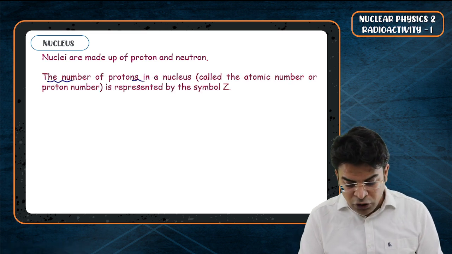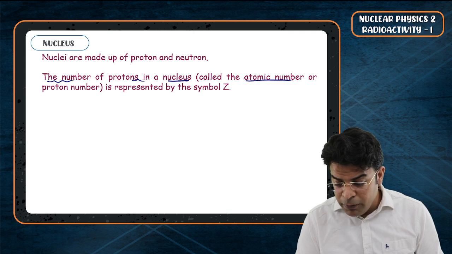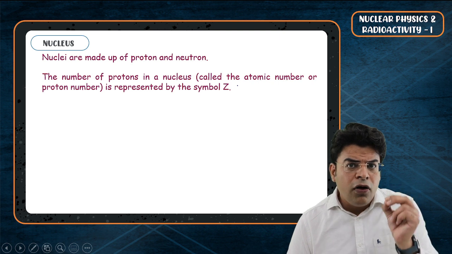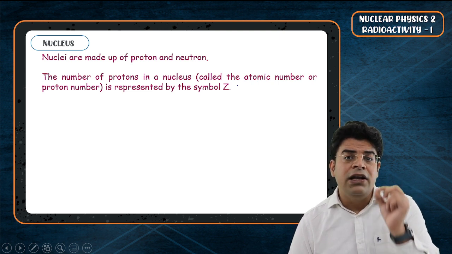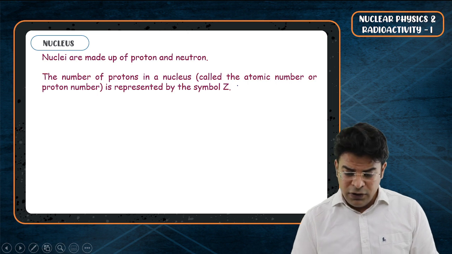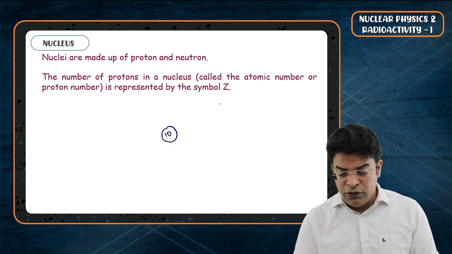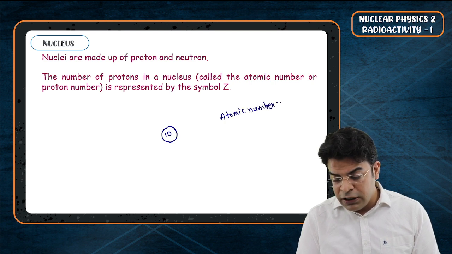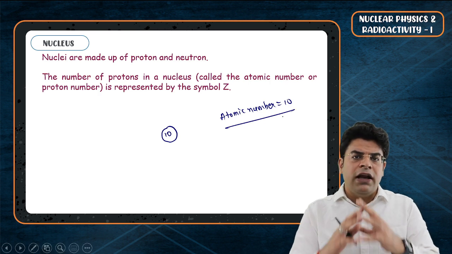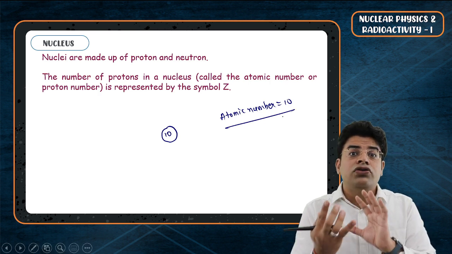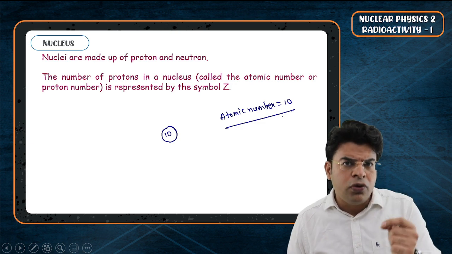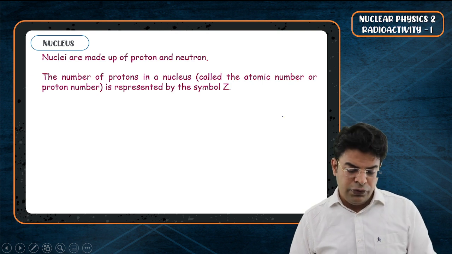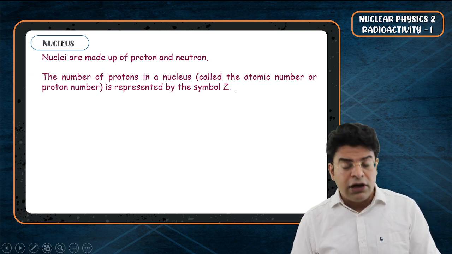The number of protons in a nucleus, called the atomic number or proton number, is represented by the symbol Z. So the number of protons in the nucleus decides the nature of the atom. If the number of protons in the nucleus is 10, you will say that the atomic number is 10. And if the atomic number is 10, it means that the number of electrons revolving around this nucleus also has to be 10. So the number of protons in the nucleus determines the characteristic of the atom as well as the nucleus. And the symbol we use to represent atomic number is Z.